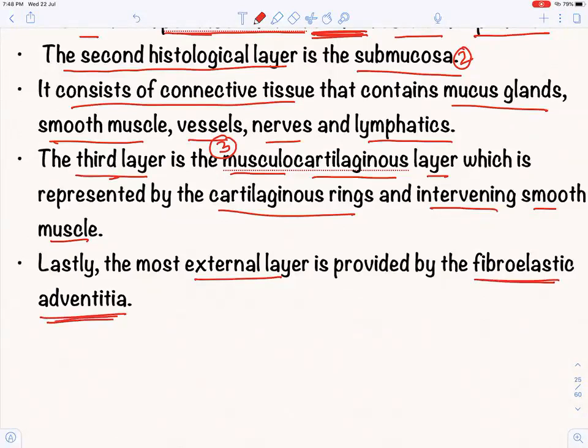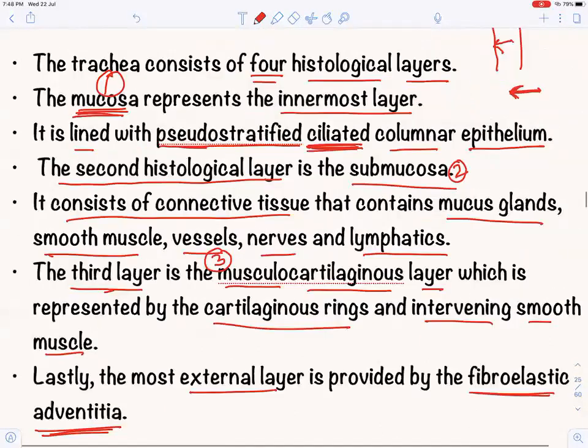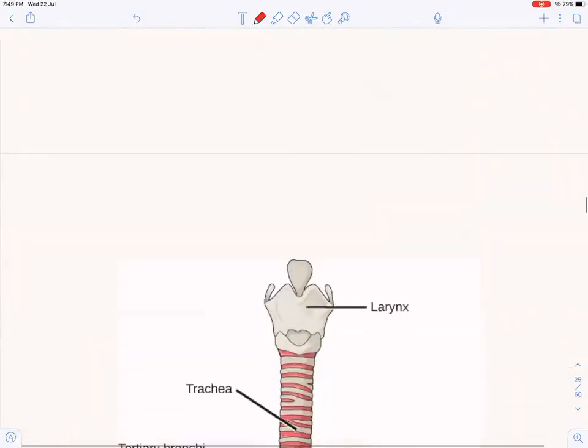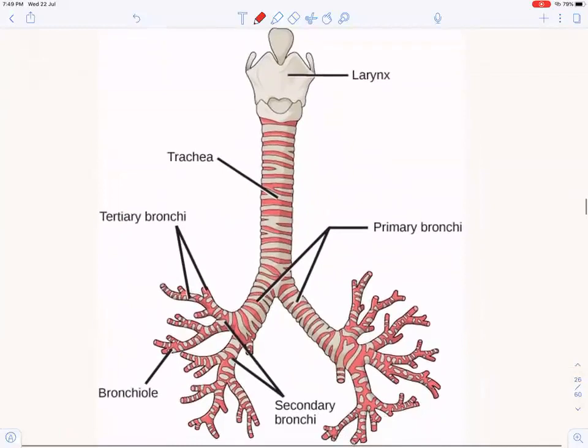Fibroelastic adventitia. Okay, these are a few things that you should know. Sometimes they generally ask about all these things, so you should just know about it. Just read it. When you read it, you will be able to keep all these things in your mind. Okay, so now let us see the structure.